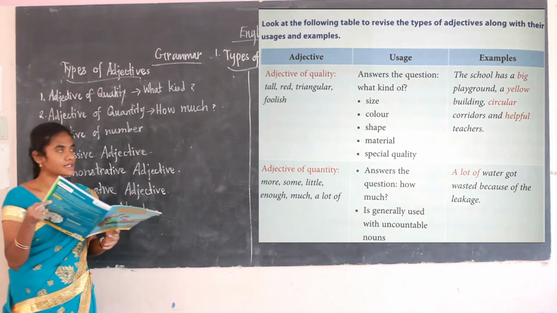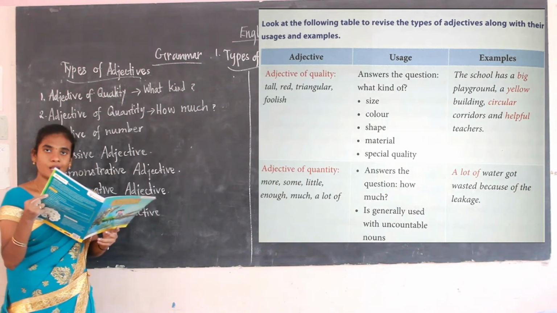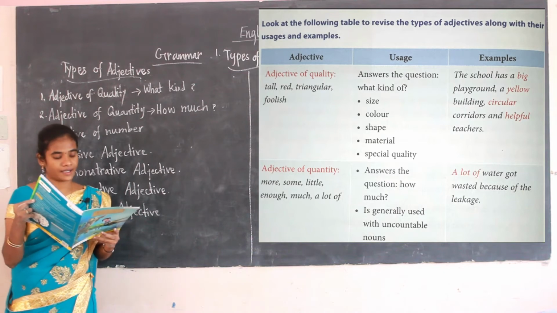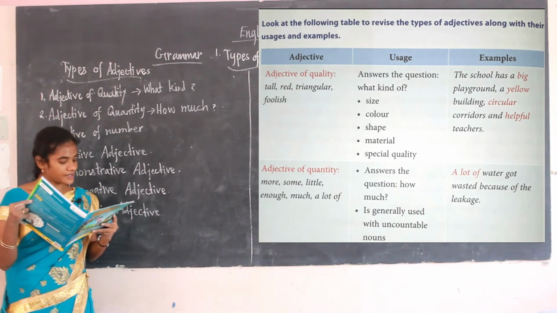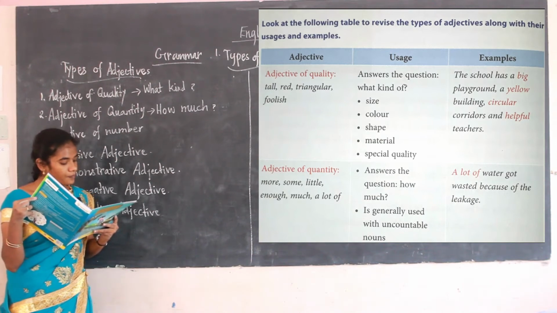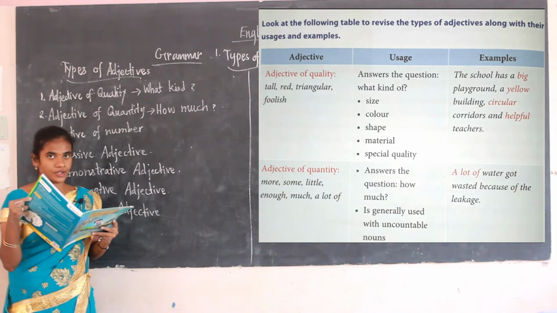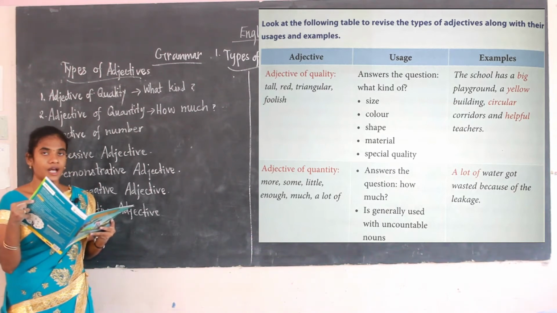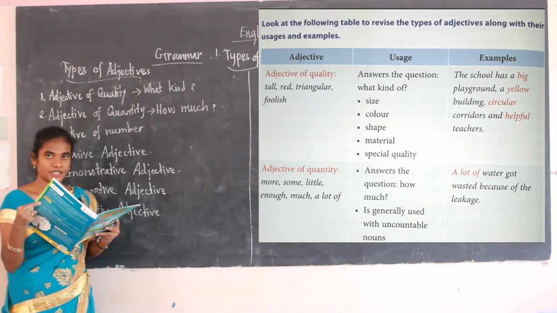Some example words are more, some, little, enough, much, a lot of. You have to keep it in mind. These are the adjectives of quantity.